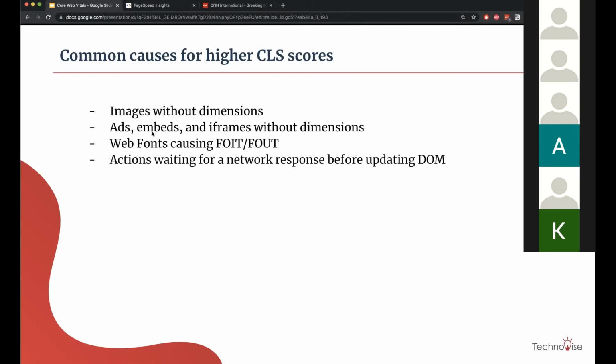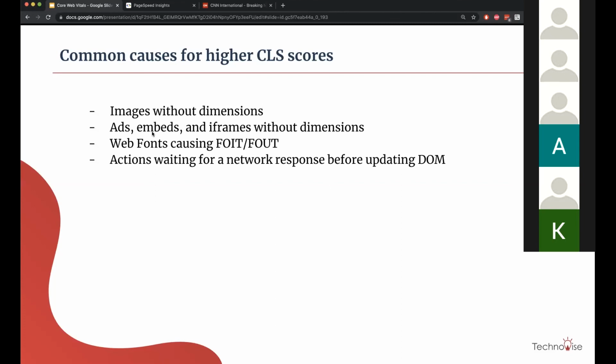And when the web font is loaded, it will apply that new web font to the whole content. This is again one more reason you can see the flashing in and flashing out, or the layout shifts.